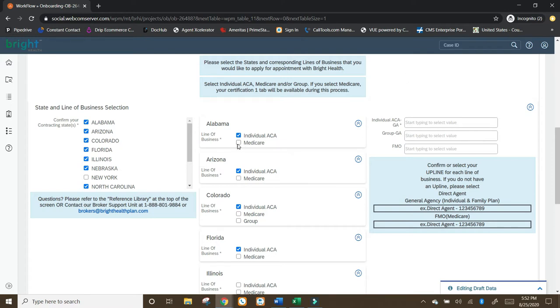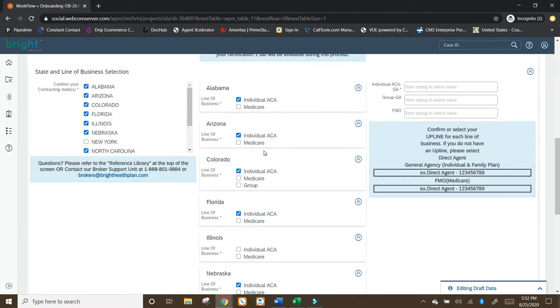You can also see that some states have Medicare there. If you have not done the AHIP, you're not Medicare certified, don't click those like, oh, I plan on doing it in the future. No, you're going to mess up the whole contracting application. If you want to do Bight Medicare, but you don't have the AHIP, go take the AHIP, go get the AHIP done. Then we can figure out how to get you contracted with Bight's Medicare. And with that said, at this point, I'm just clicking all ACAs.